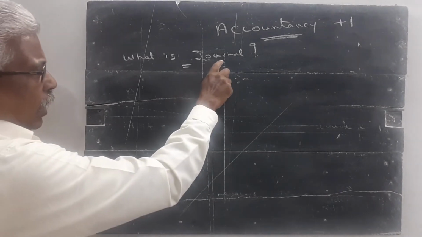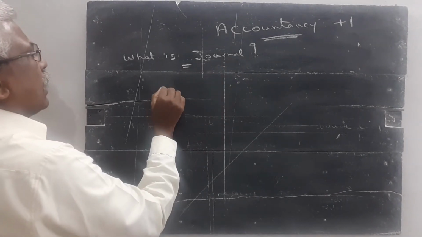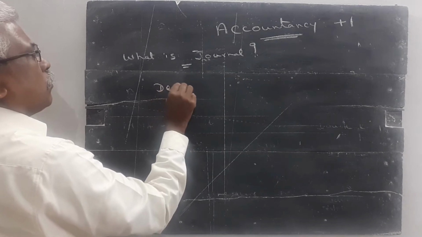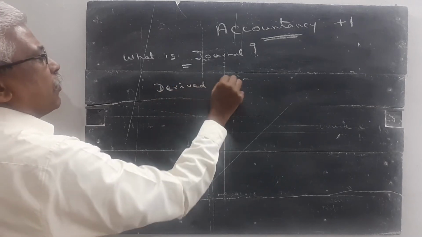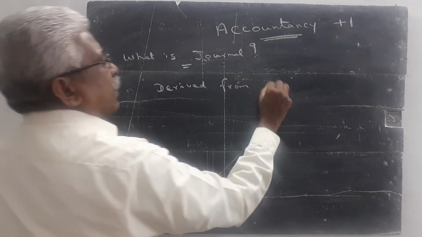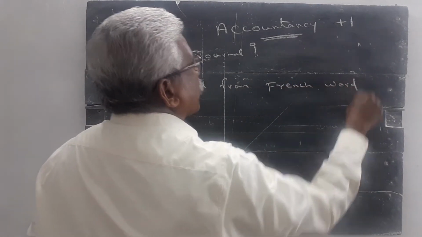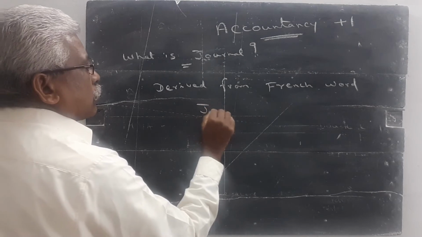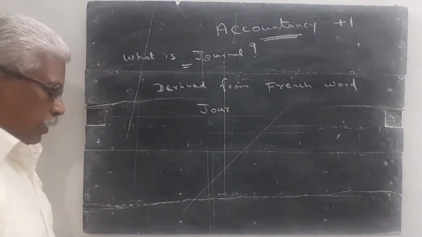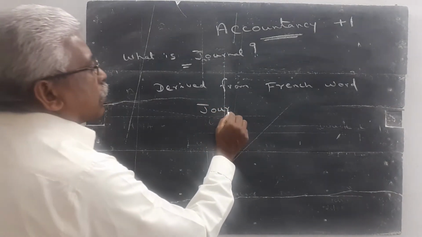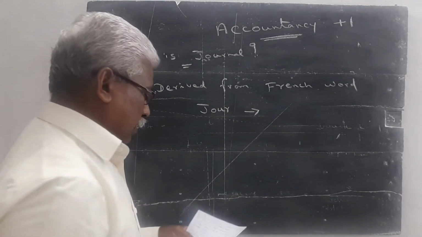The term journal is derived from the French word Jour, spelled J-O-U-R. What is the meaning of Jour? Jour means day.